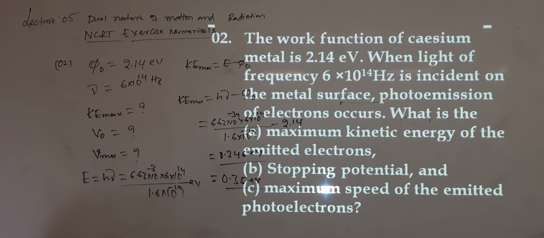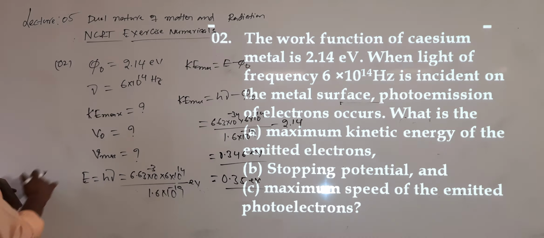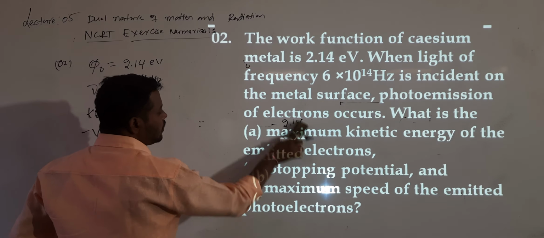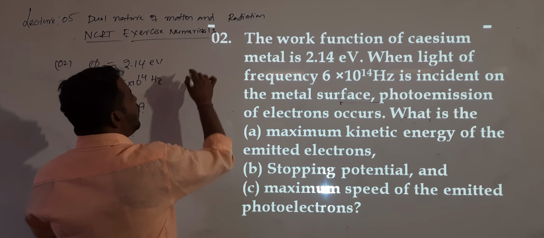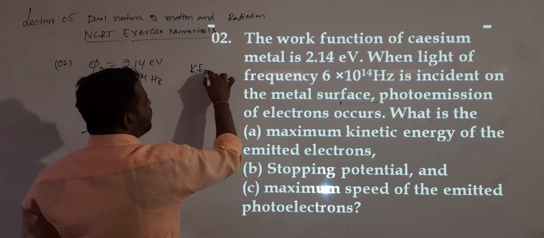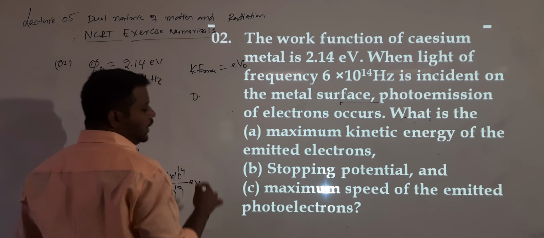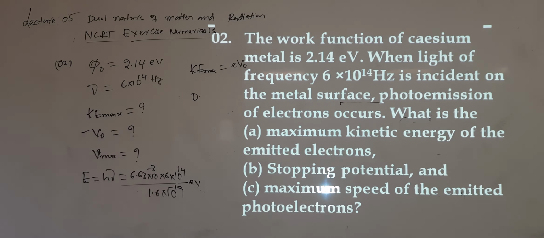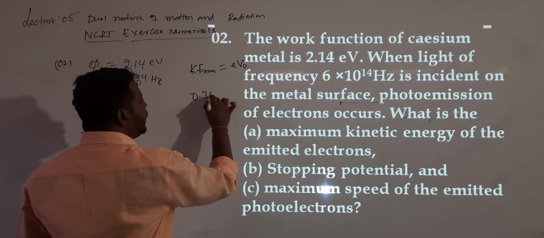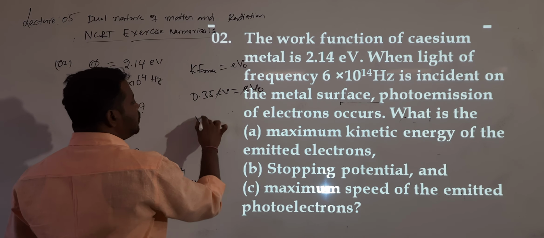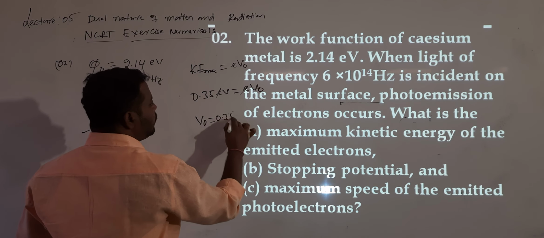That is the maximum kinetic energy. After calculating the maximum kinetic energy, I want to calculate the stopping potential. To calculate the stopping potential, what is the formula? We know that maximum kinetic energy Ke max will be equal to e into V naught. The maximum kinetic energy value I got is 0.35 electron volt, equal to e into V naught. So e cancels. V naught value is 0.35 volt.